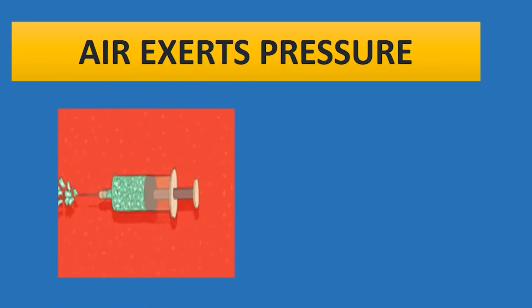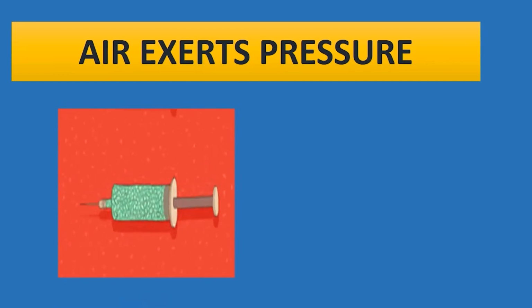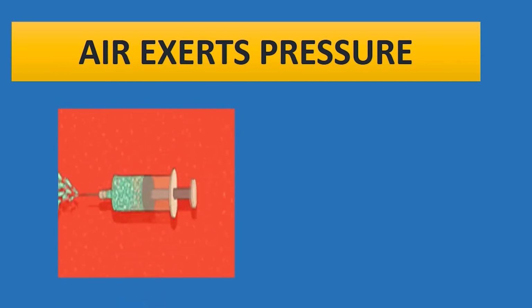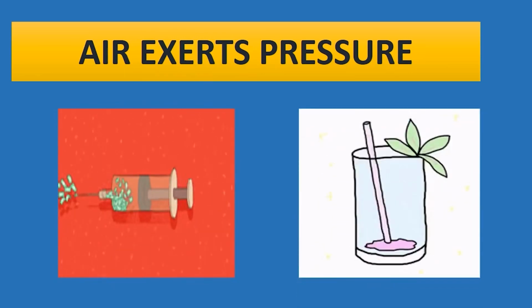They also exert pressure on the inner walls of the container that holds them. Air pressure is used to fill a pichkari and a doctor's syringe. Air pressure is also used in a fountain pen. When we suck something from a glass, like juice or any other drink, that is also due to air pressure.